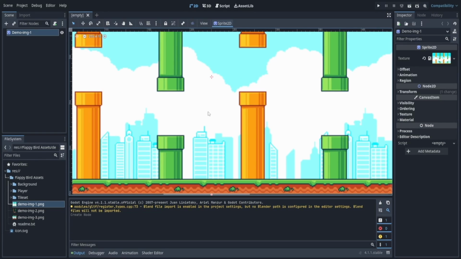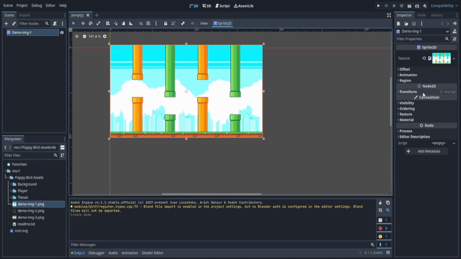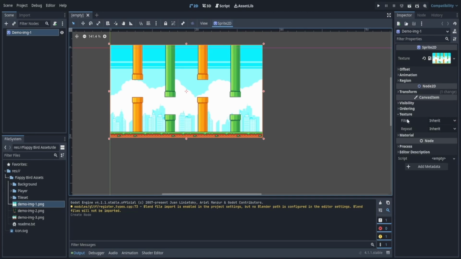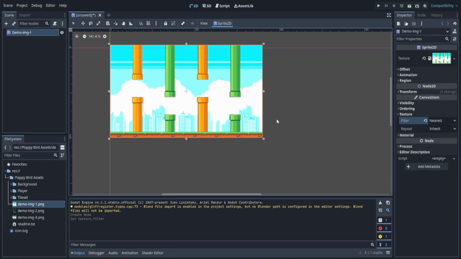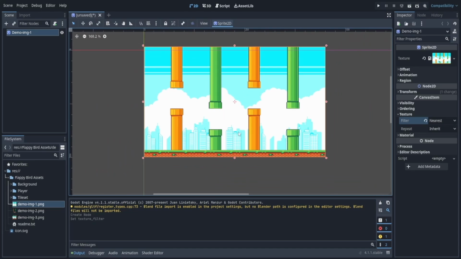So in order to fix this, we have to change the properties of this. Now, what we can do, I believe, in texture, here we go. In the texture property, we will go to the filter and select nearest. Now, if I zoom in, we can see it has become pixelated. However, I don't want to do this every time I import or add a sprite. So we're going to set the default.